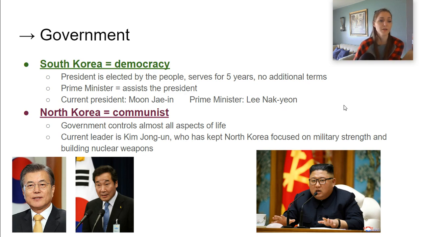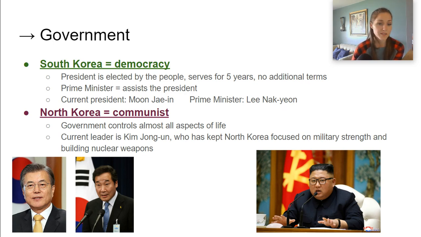All right, their governments are almost completely opposite. South Korea has a democracy, while North Korea is communist. South Korea, their government's going to sound a little bit familiar with some differences with the United States. They have a president elected by the people. That president serves 5 years. It's not 4 years, but 5 years. And there's no additional terms. Like you can't get reelected as the president of South Korea. They also have a prime minister. His job is to assist the president.